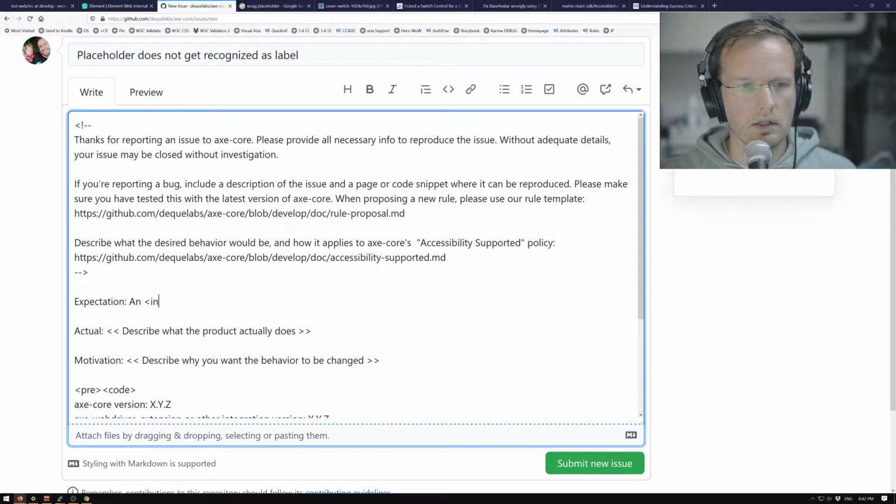An input with a placeholder. I got a new keyboard and it's still getting used to. Does not get recognized as having a label.